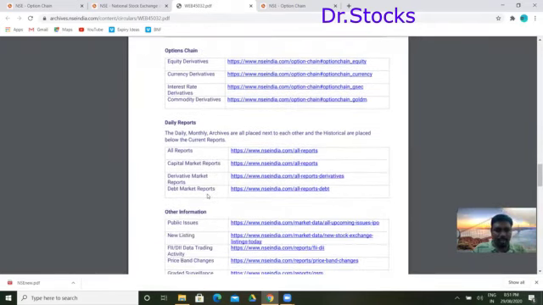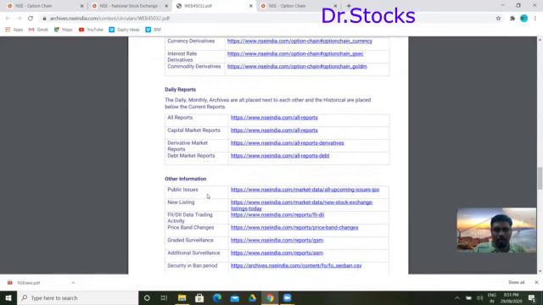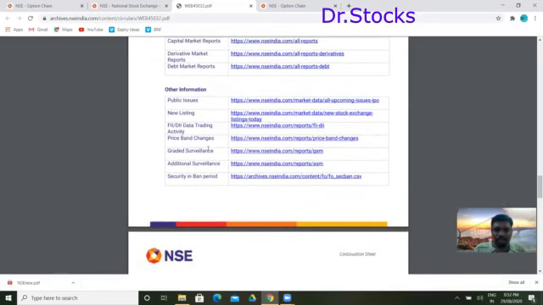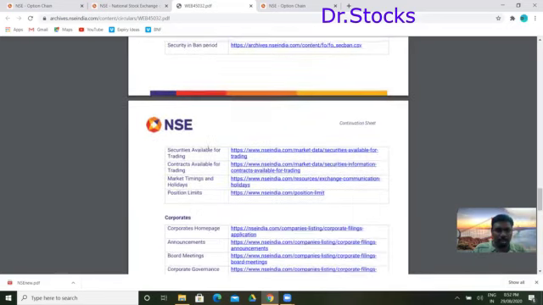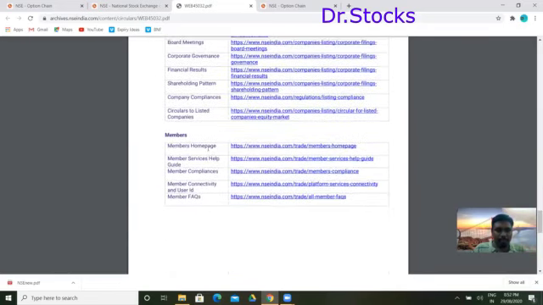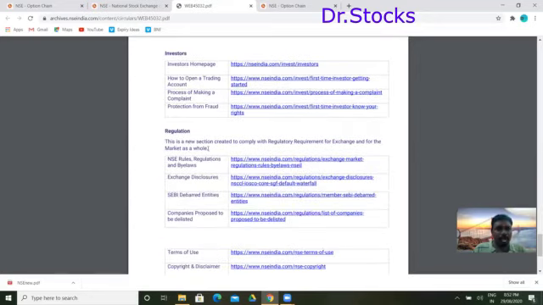Why has the NSE generated this? This covers all the daily reports, and you can get all of them here. Other information like public issues, new listings, FII data, all of it you will get here. And these are securities available for printing, for all the corporates, membership and investor regulation.